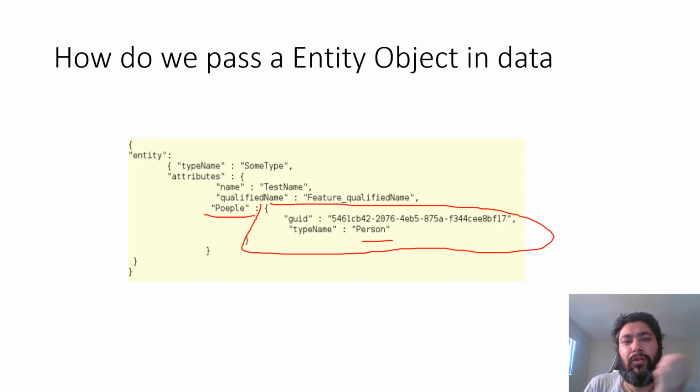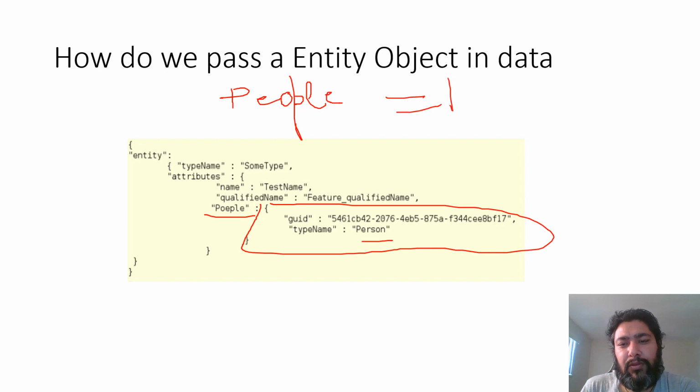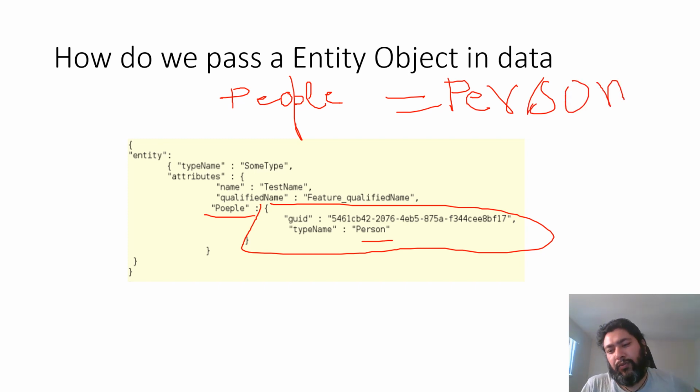So that's how we can do that. So if this attribute, people, was of type person, it's difficult to write with the pen, so with the mouse.